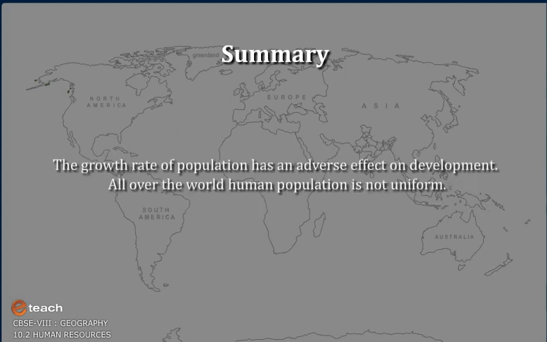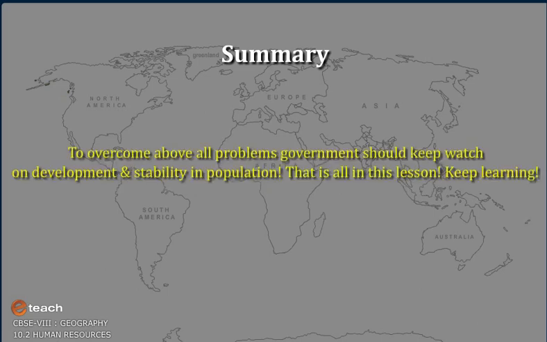The growth rate of population has an adverse effect on development. All over the world, human population is not uniform. To overcome all the above problems, government should keep watch on development and stability in population.